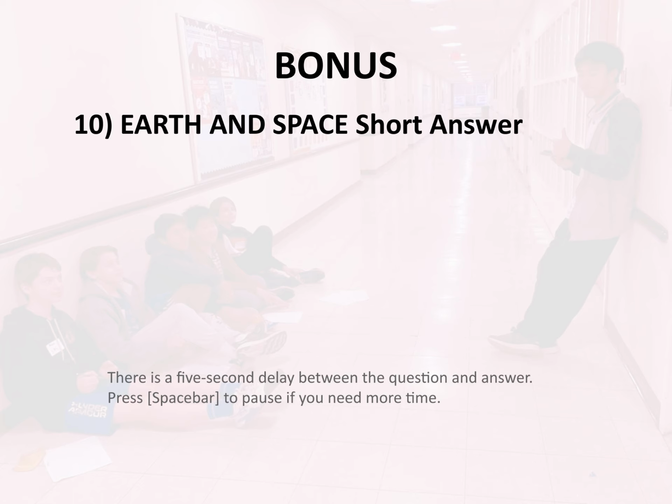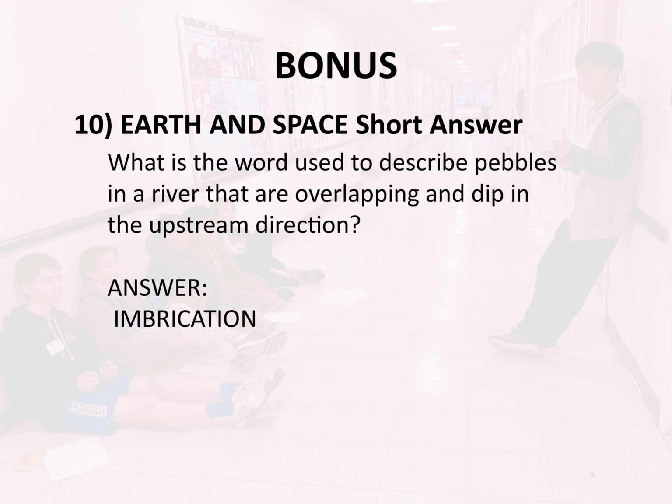Bonus 10. Earth and space. Short answer. What is the word used to describe pebbles in a river that are overlapping and dip in the upstream direction? Answer: imbrication.